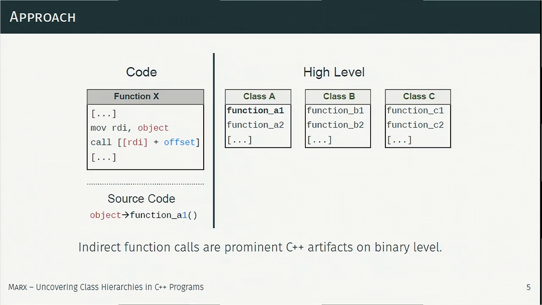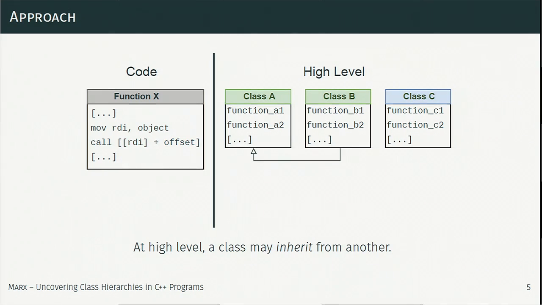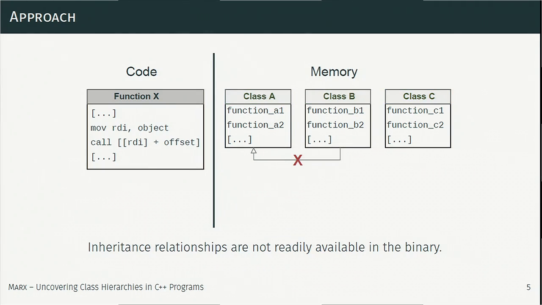And we do know that the object has to be part of some class, right? So this is what the compiler designed. There might be multiple classes in an application, so in this example, A, B, or C. Also, these classes might be related in some kind of way. So B might derive from A and extend its implementation, whereas C is a wholly different class hierarchy. However, at the binary level, we do not really see the inheritance relationship. We don't have it readily available for us in any kind of metadata.